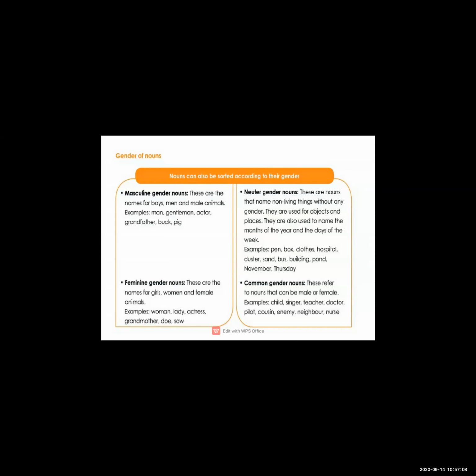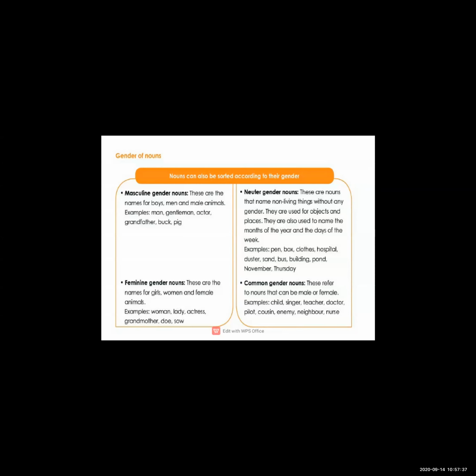If you say bird, can you tell whether it is a male bird or female bird? You can't tell. If you say teacher, can you tell male teacher or female teacher? You cannot tell. Doctor, male doctor or female doctor, you cannot tell. Friend also. Very good, Swarit. You cannot tell whether it is a male friend or female friend. So it is also an example of the common gender.